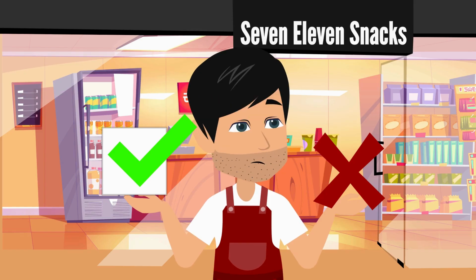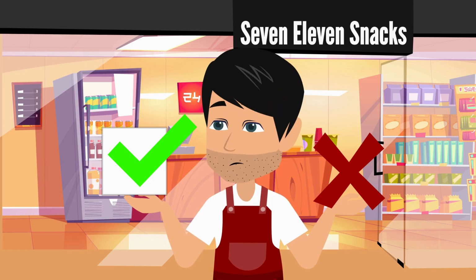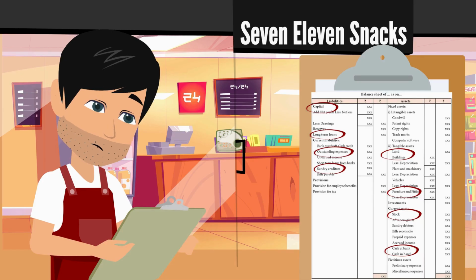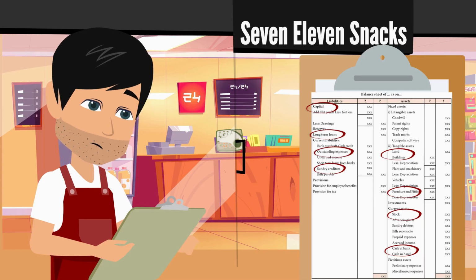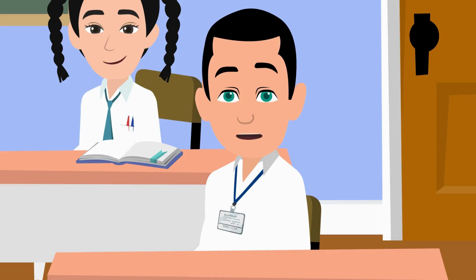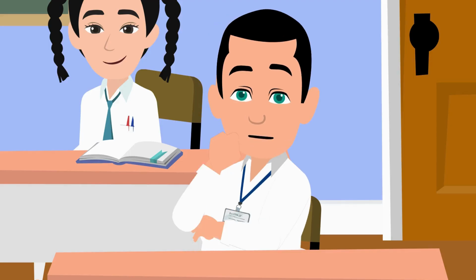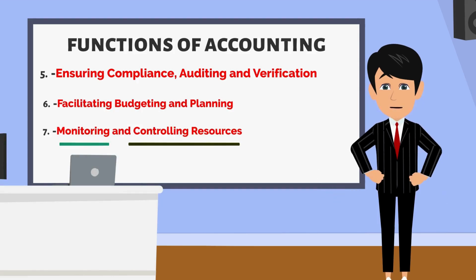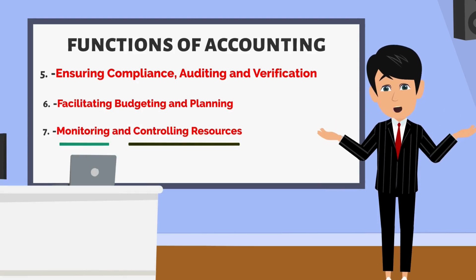Also, it helps business owners make informed decisions. By looking at the accounting records, Mr. Rajkumar can identify which parts of his business are performing well and which areas need improvement. So, accounting is really crucial for business decision making. Yes, Ansh, it helps in ensuring resources are used efficiently.